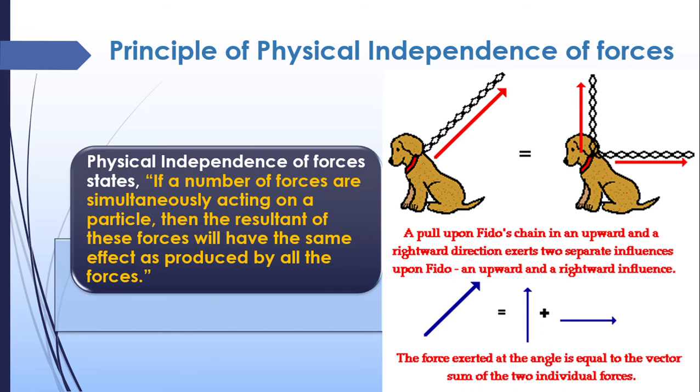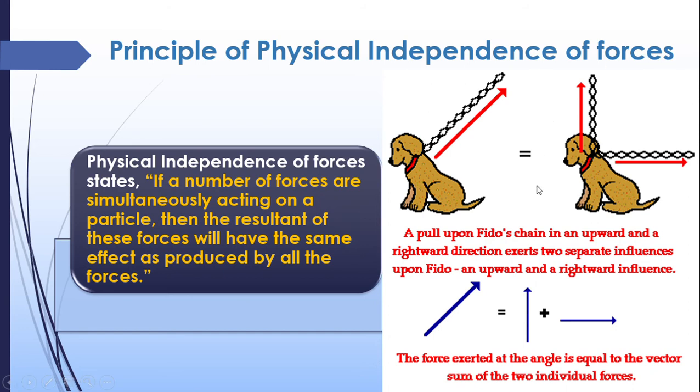It is same as the explanation for resultant, because if a number of forces are simultaneously acting on a particle, then the resultant of these forces will have the same effect as produced by all the forces. This is same as the definition for resultant. It is known as physical independence. If there are a number of forces acting on a body, then the resultant of the body will have the same effect as all the forces.